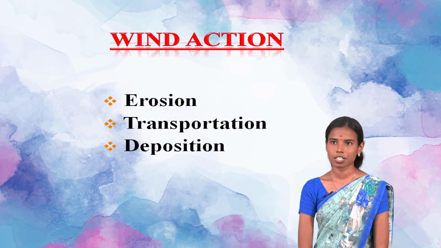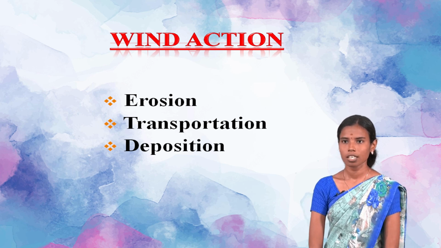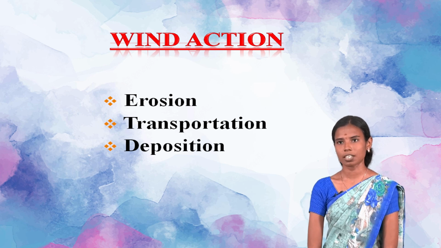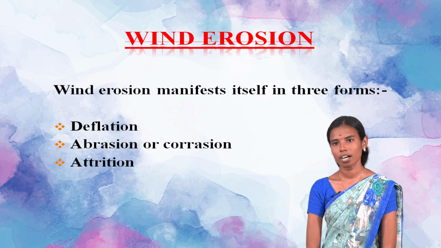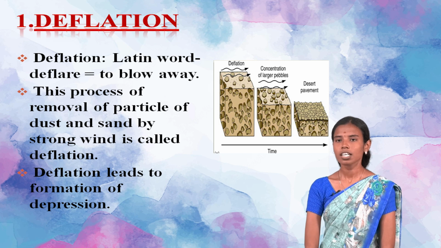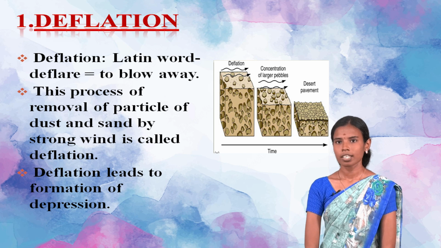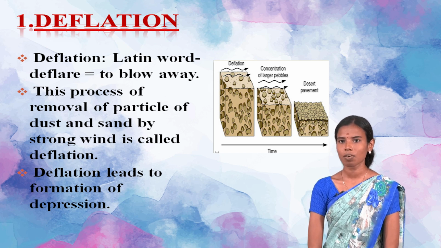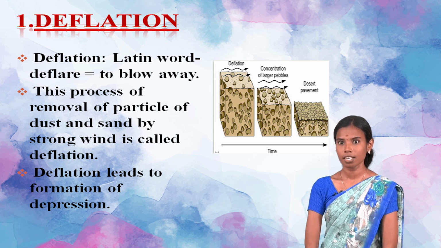The geological action of wind manifests itself in three forms: the erosion, then transportation and finally deposition. The erosive action itself takes three forms. First one is deflation, second one is abrasion or corrosion, and third one is attrition. First, deflation. The word deflation is a Latin word and it means to blow away. This is the process of removal of particles of sand and dust by strong wind. Deflation leads to the formation of depressions on the land surface.